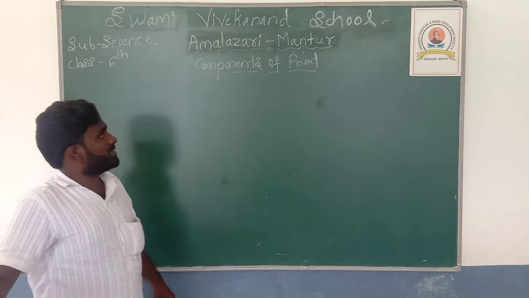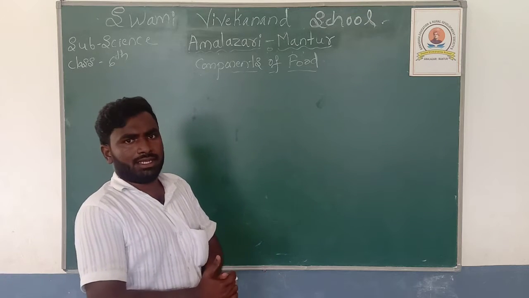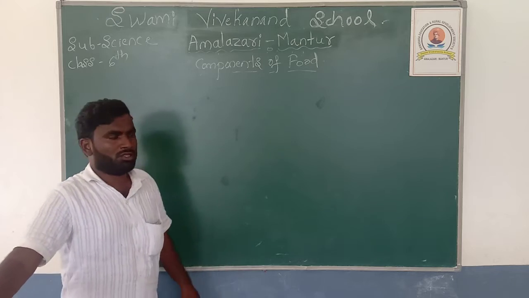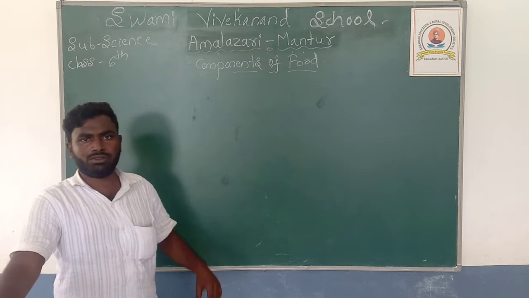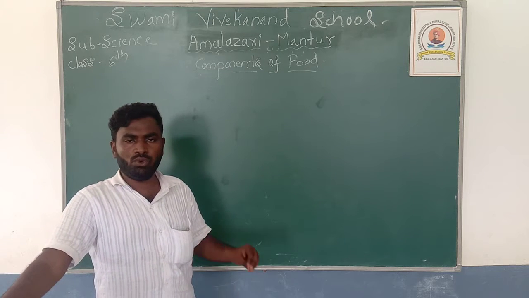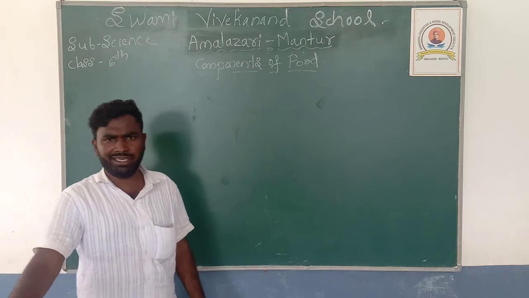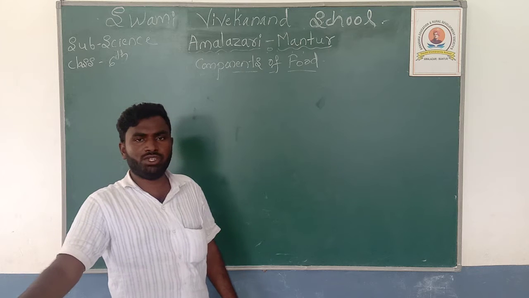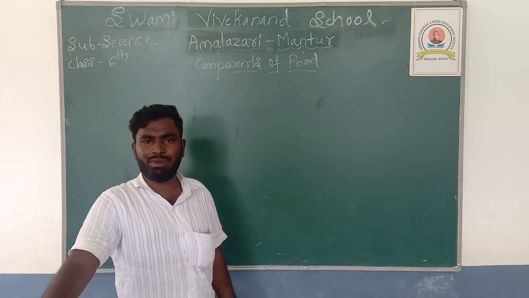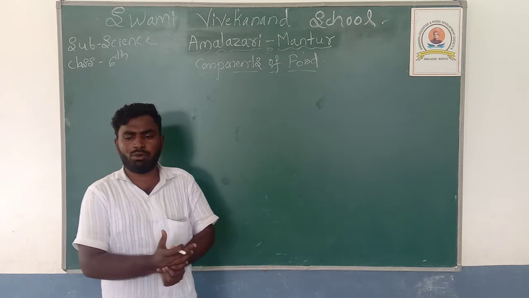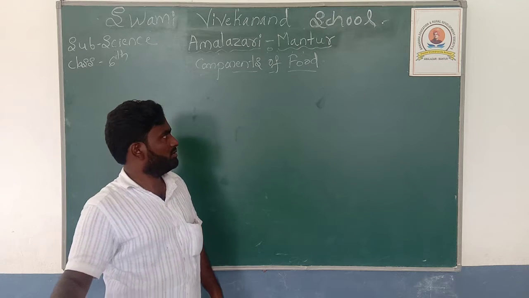Students, let us continue the discussion about components of food, chapter number 2. In the last class we discussed many topics in components of food. We discussed nutrients, the 5 main nutrients found in our food, and also the definition of diet, the definition of nutrients, balanced diet and its definition, and the classification of nutrients based on their function.